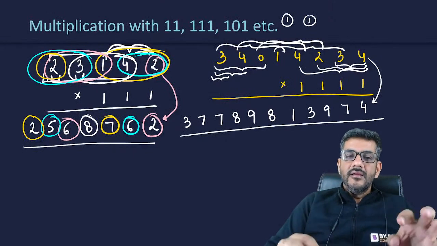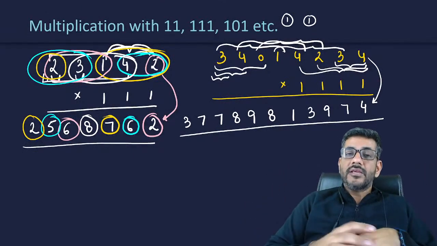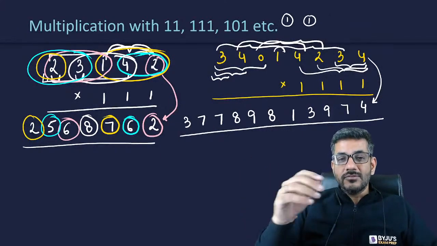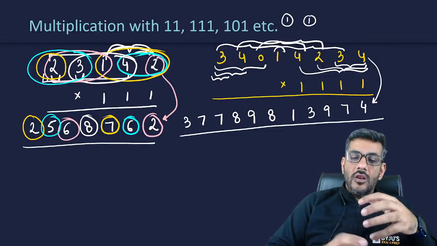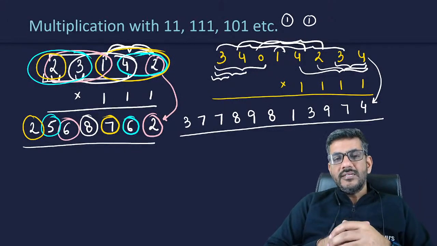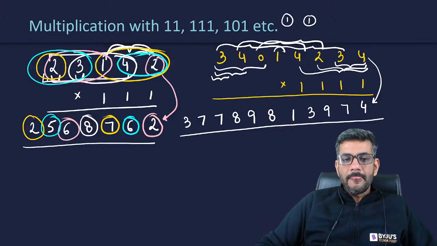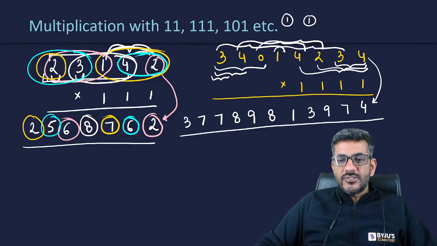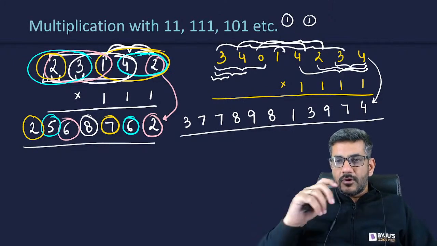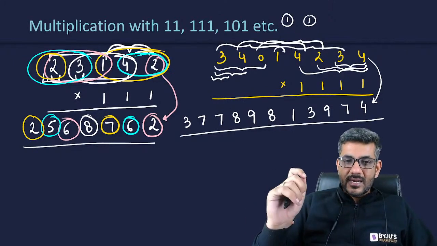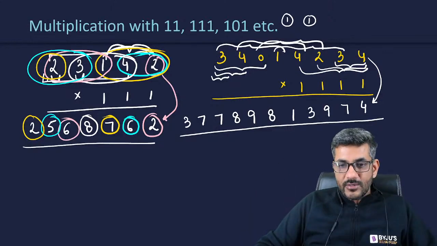I repeat, we are not actually learning what is the multiplication of a large number with 4 times 1. We are just learning the process which can help us do a lot many other things as well, which I'll tell you later, which can be useful for us. Okay. I am sure that you all have understood this process as well. If anyone is having a doubt, do tell me through the chat box. Do let me know. लिखिएगा उसके अंदर अगर आपको कोई भी doubt होता है, कोई भी problem होती है तो I would definitely explain that once again.